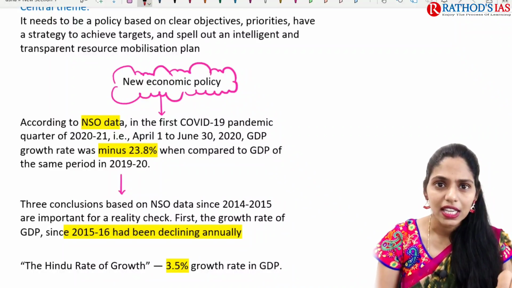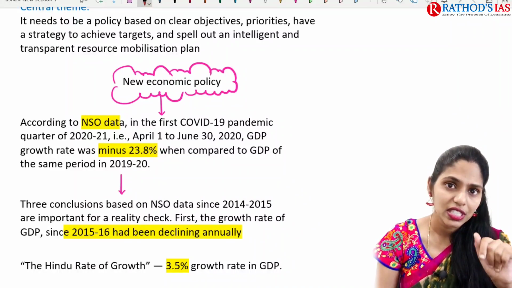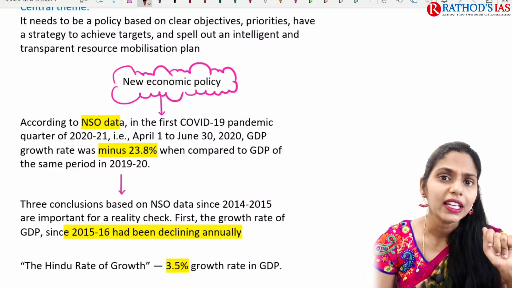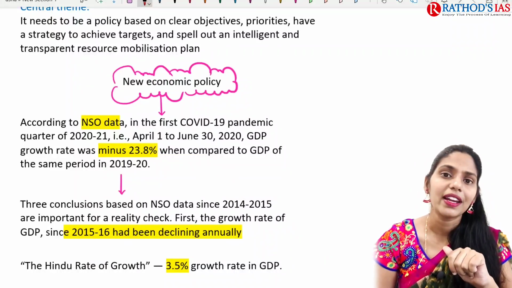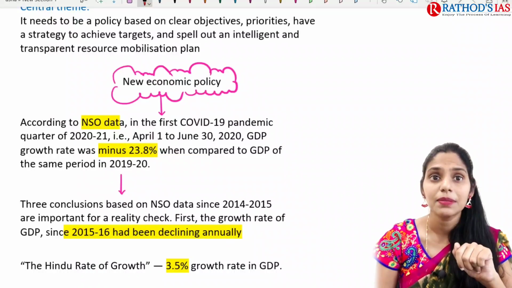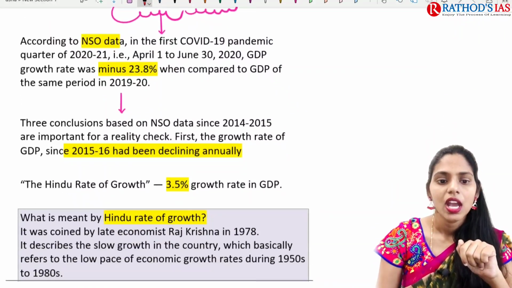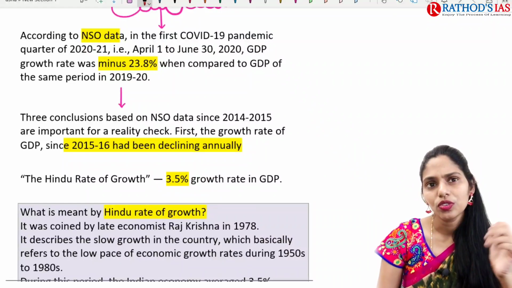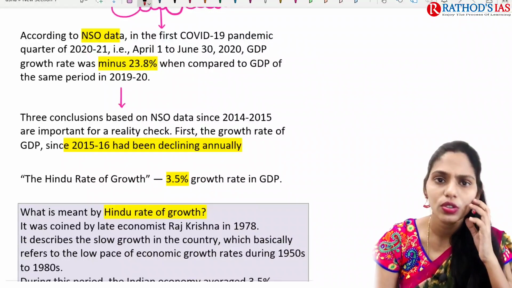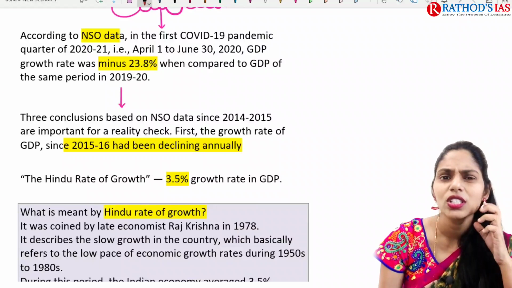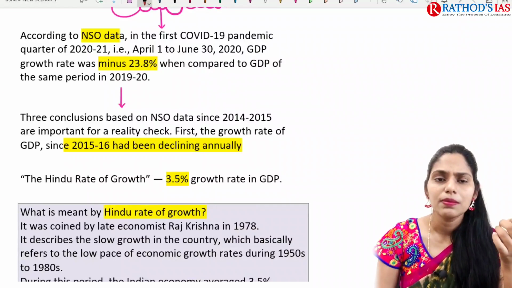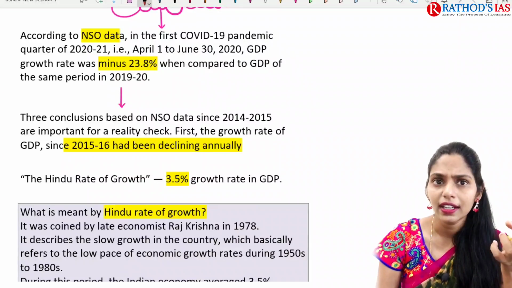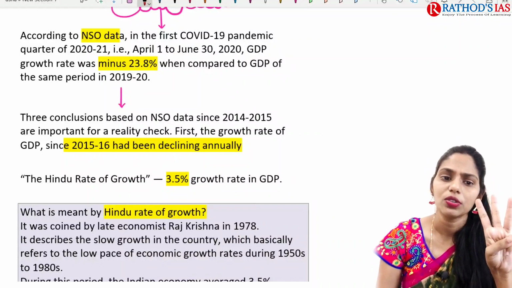So this article says that the data of this NSO shows that during this COVID-19 period, in the first quarter, we saw negative growth. That is minus 23.8% of growth. And for the next year also we saw negative growth. So there is nothing like positive growth seen in India. And based on this NSO released data, we need to come up with 3 conclusions.